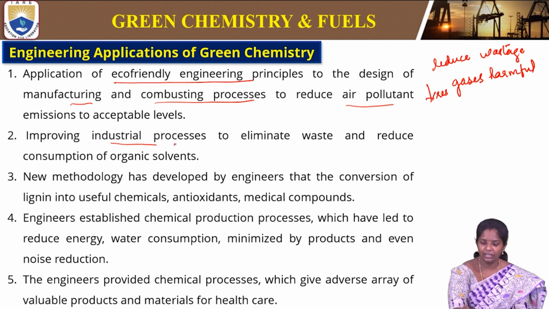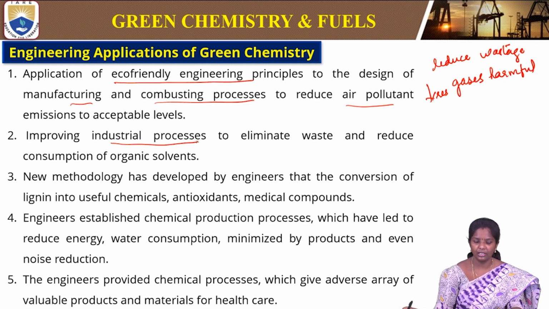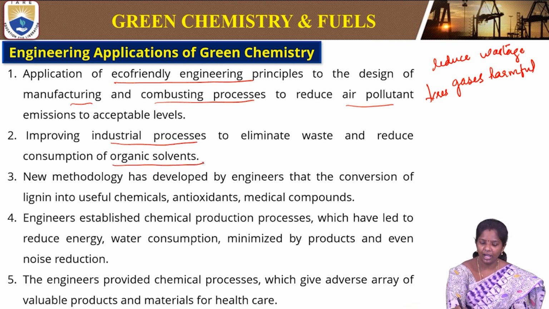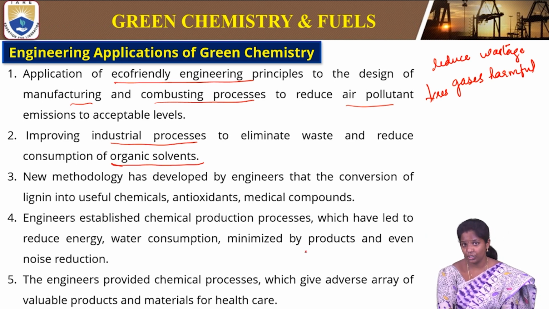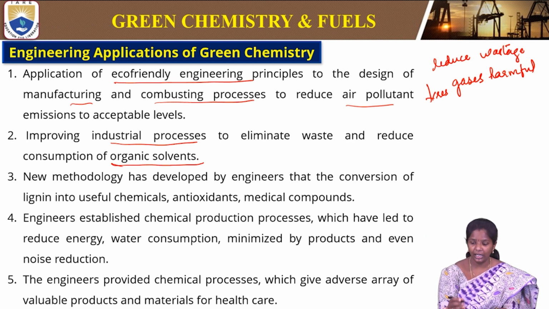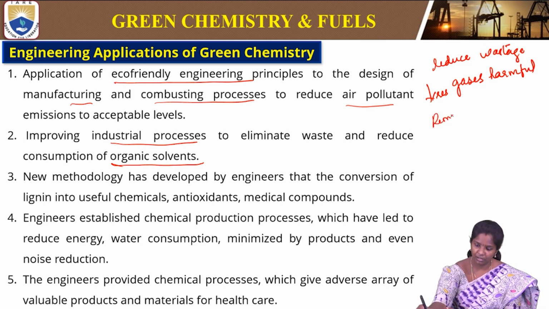So improving industrial processes to eliminate waste and reduce consumption of organic solvents. Whenever we are reducing the consumption of organic solvents, it will remove additional steps. What are the additional steps we are using?